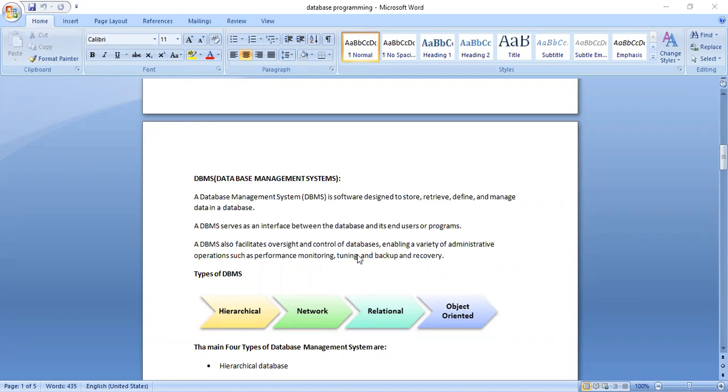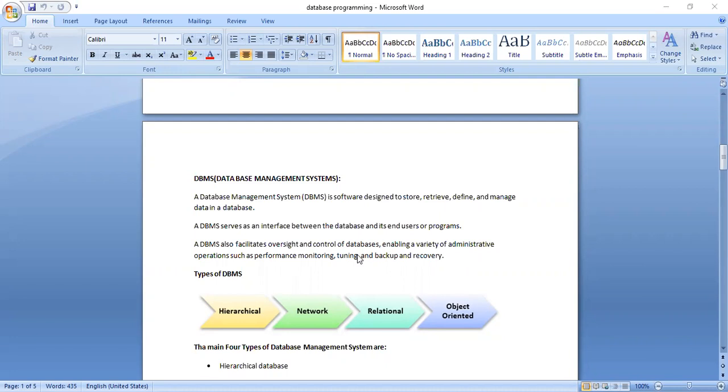What can we do, what kind of manipulations and operations are you going to do: creation of a database, creation of tables, inserting the data, deletion of your data, modification or updation of your data, searching of data, grouping data. Like this, we can do a large number of operations on a database using a database management system.